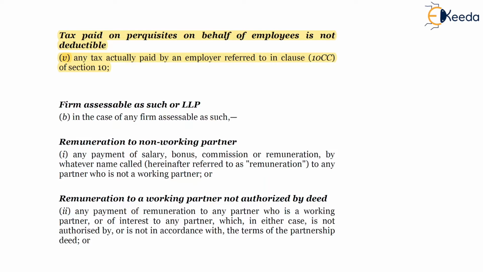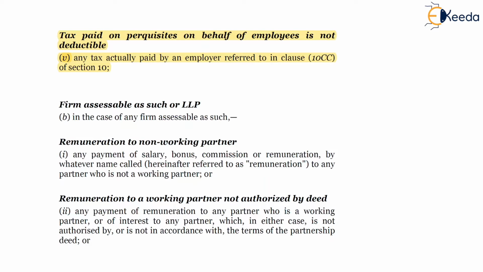Remuneration or interest paid to any partner: remuneration to a working partner, interest paid to any partner, if it is not as per the partnership deed, then it will be disallowed. Third point, any payment before the partnership deed is disallowed. Fourth, remuneration